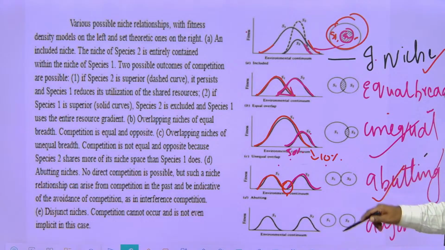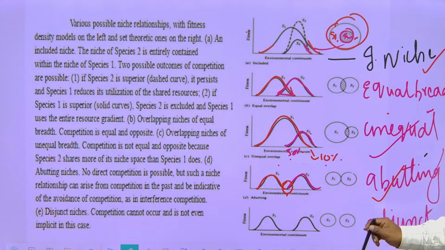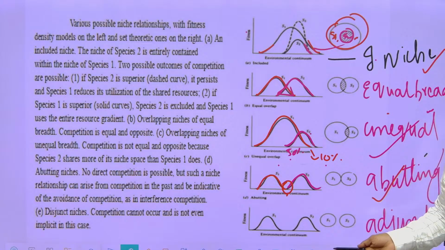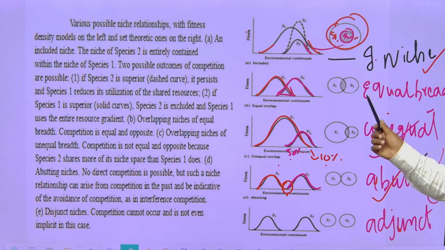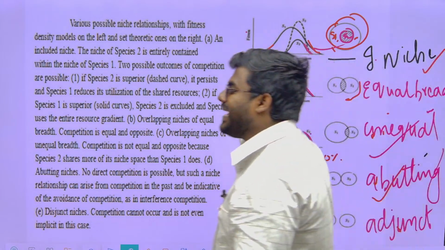Here the competition is not at all present in this case, because both may be living in different areas; maybe the habitat is similar, but their niche is completely different. Correct? So, there are adjunct, abutting, overlapping niche of unequal breadth, overlapping niche of equal breadth, and included niche.